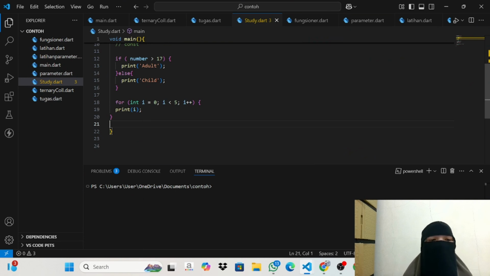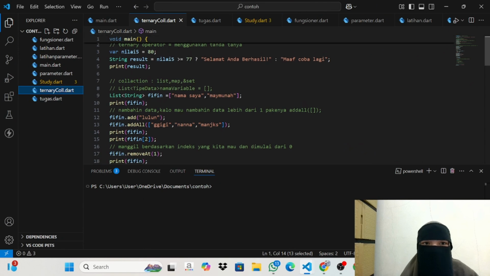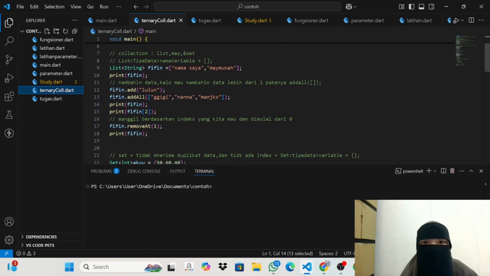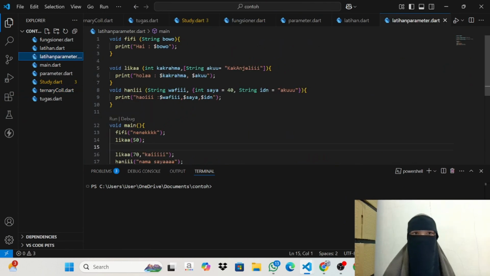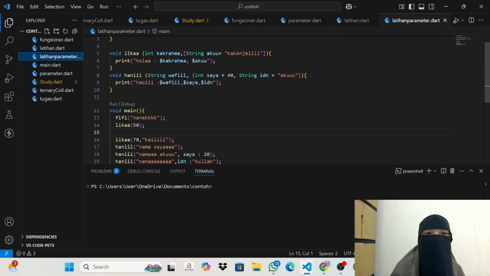We can use classes to create objects and apply OOP principles such as inheritance and encapsulation. There is the example for that. In studying Dart, for instance, we can create a person class with properties and methods. Okay, and then here.